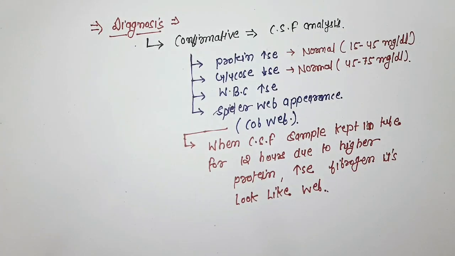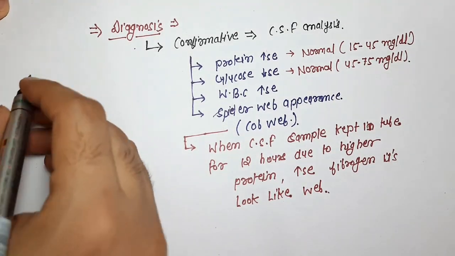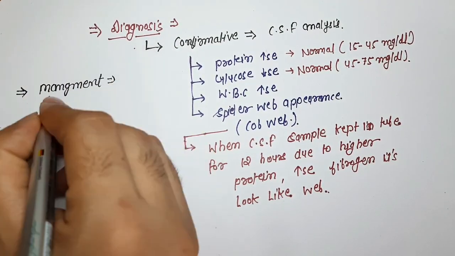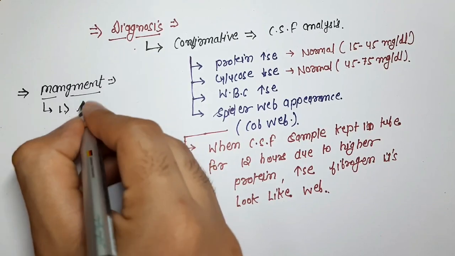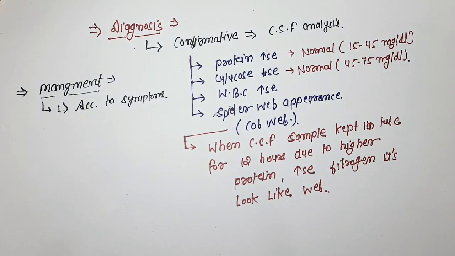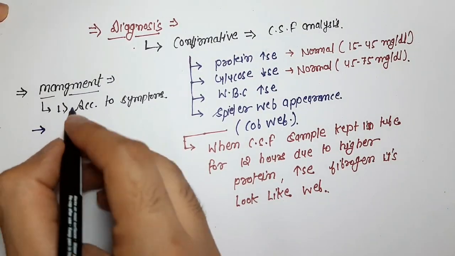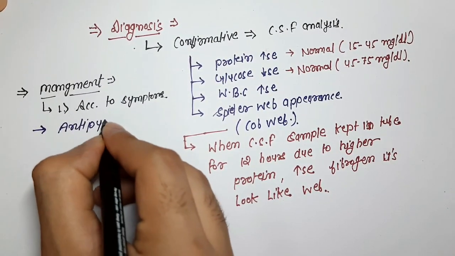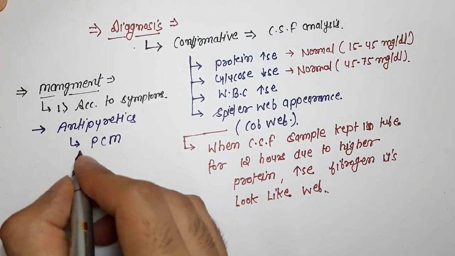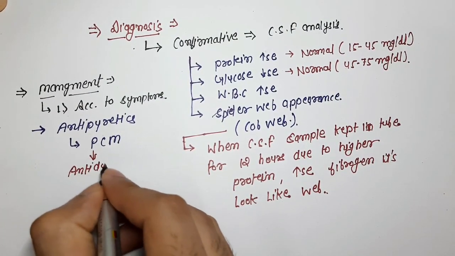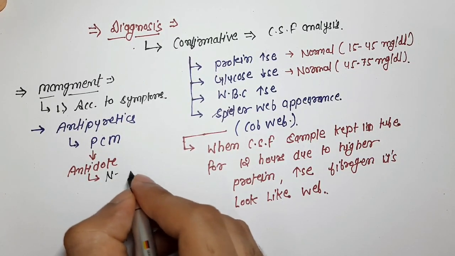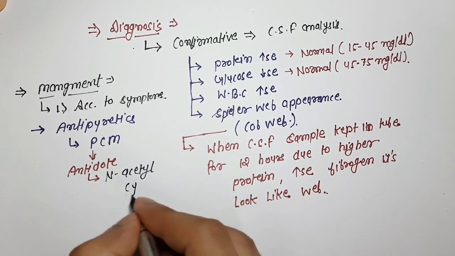Now we are going to look at management of meningitis. We will divide management in two parts. First is according to symptoms, symptomatic management, and second is according to causative organism. Number 1, for fever, we will give antipyretics, PCM, which means paracetamol, and the antidote of paracetamol is N-acetylcysteine if paracetamol toxicity occurs.